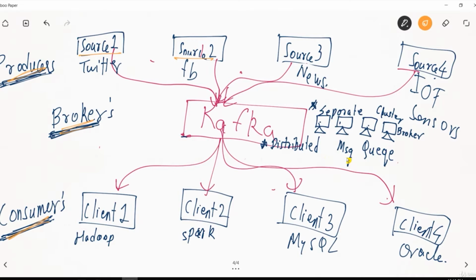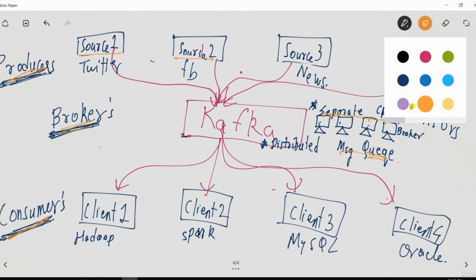Kafka is a distributed message queue. It is a message queue which will operate as first in, first out. The message that comes first will go out first. A queue is always first in, first out, and it is installed as a separate cluster. Let's say I am installing on 4 machines, and this is my cluster. Each of these machines will be called a broker. Let's go ahead.